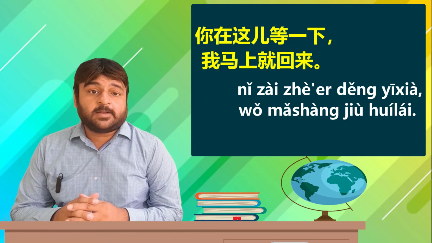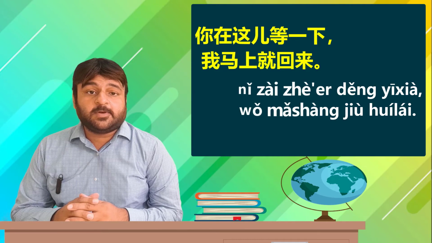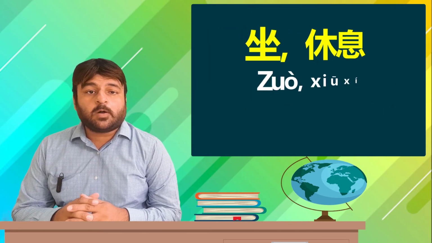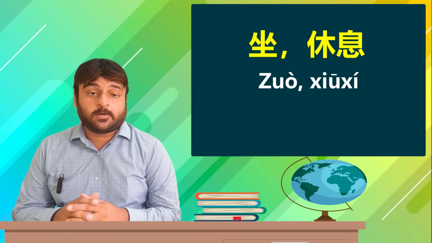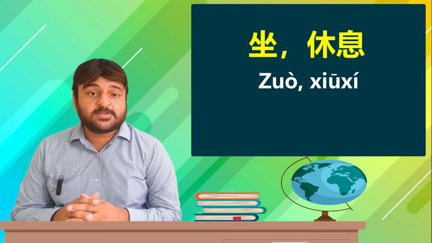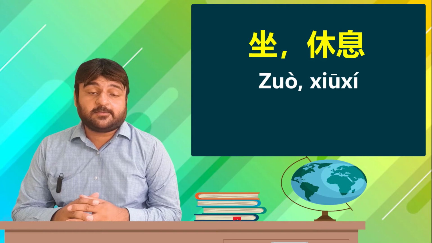Let us have a look at the words in the box to make suitable replacement in this sentence. Let us read the words. 坐, to sit. You sit here for a while. I immediately return back. 休息, rest. You rest here for a while. I return back immediately. Looking at the next set of sentences, again denoting the usage of yi xia for a short duration event.